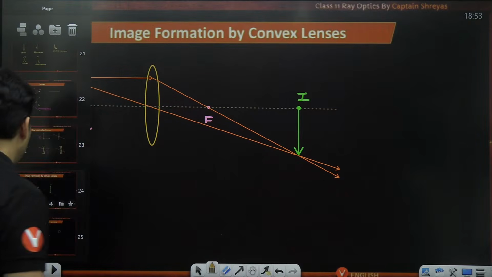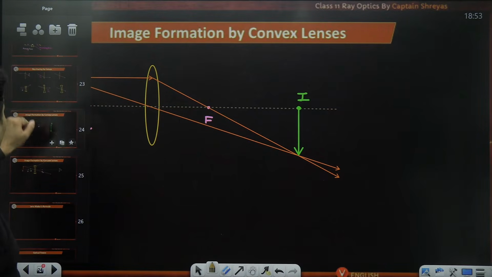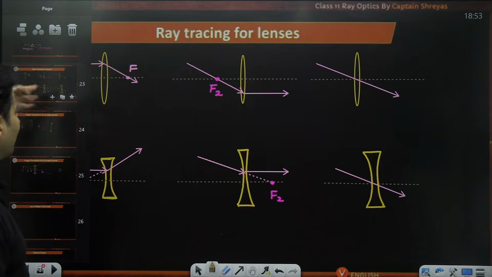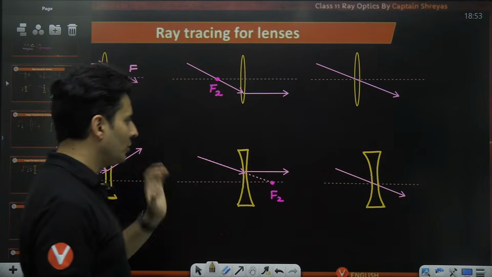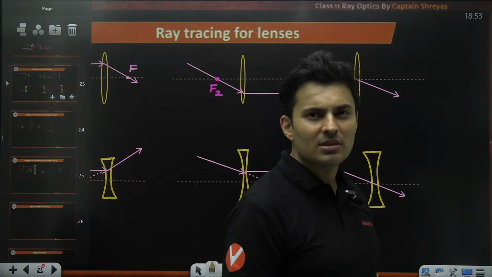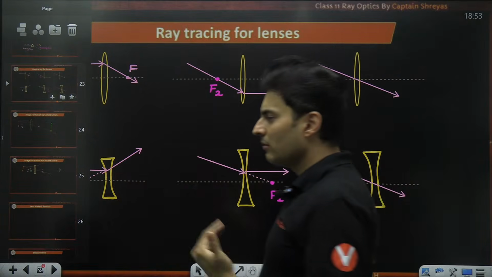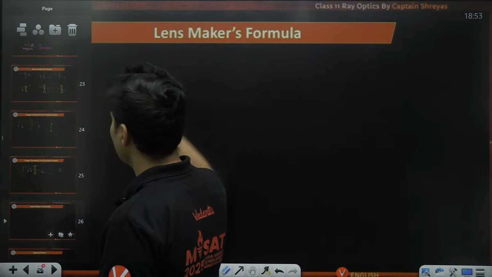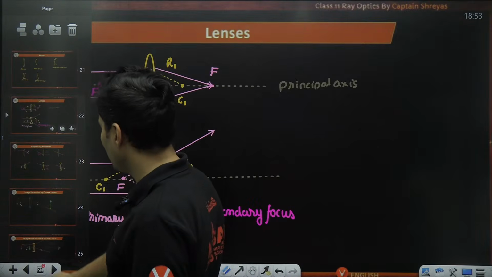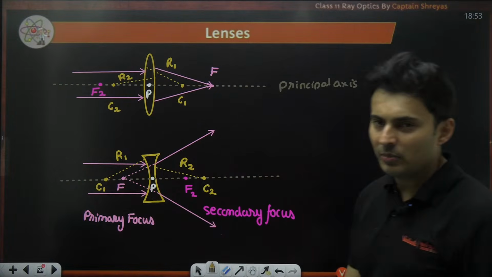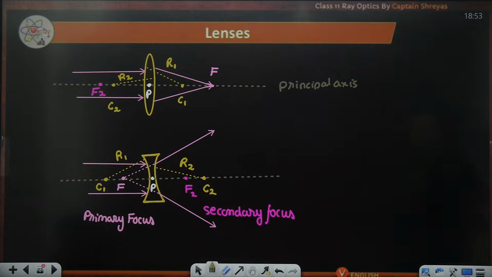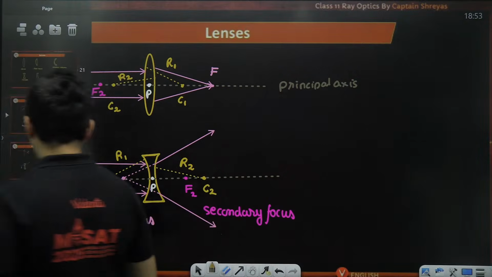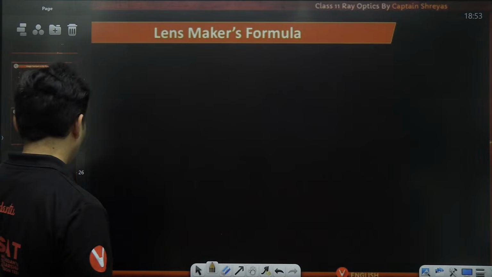All right. But see, guys, this is a very crude way. Ray tracing is something which you should not generally use. This is very basic level. We'll obviously go with the formula method. So what is the formula method? See, we have the lens maker formula. Just some time back, I told you the different points, properties and terminologies of a lens. So same thing, we'll use it over here, the lens maker formula.